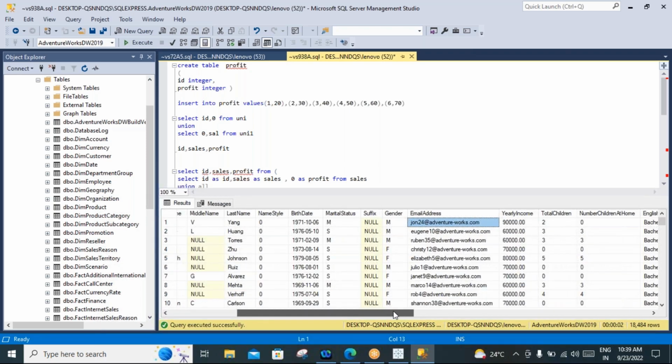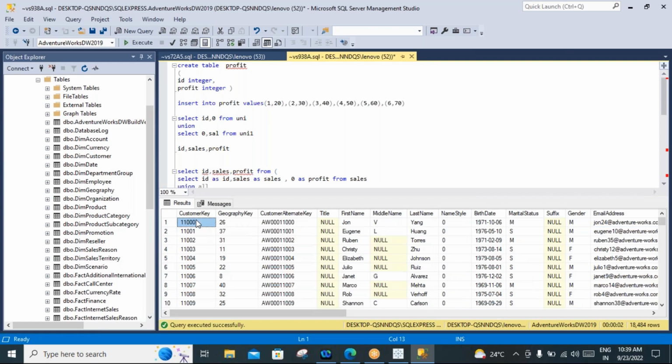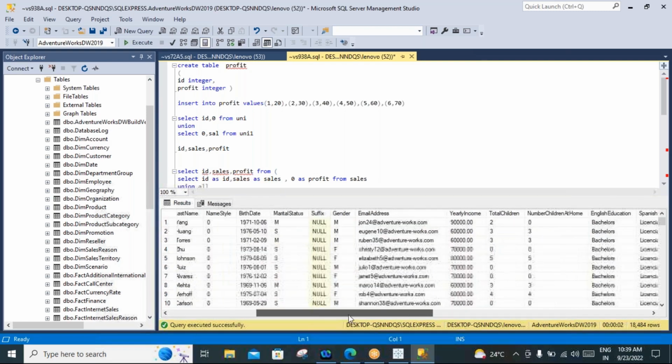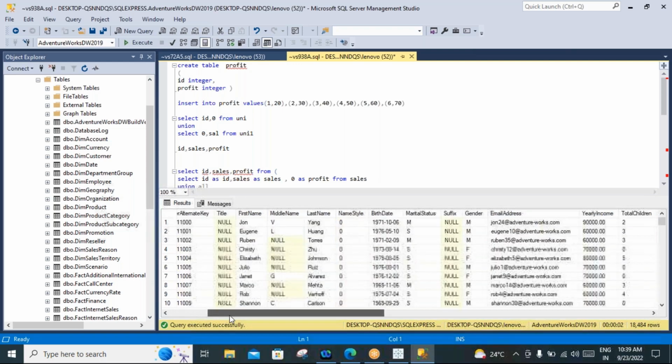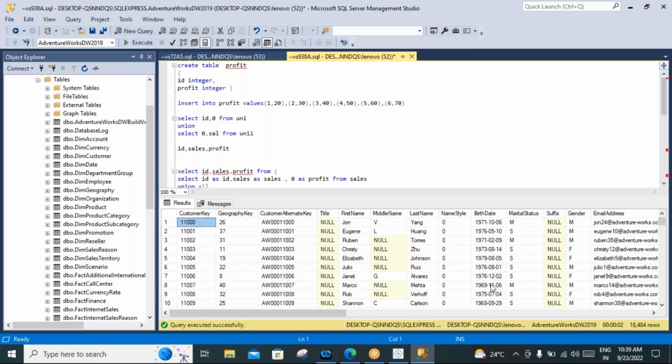This is all descriptive information about that customer ID. That's all related to the customer description, all the descriptive information about the particular customers.